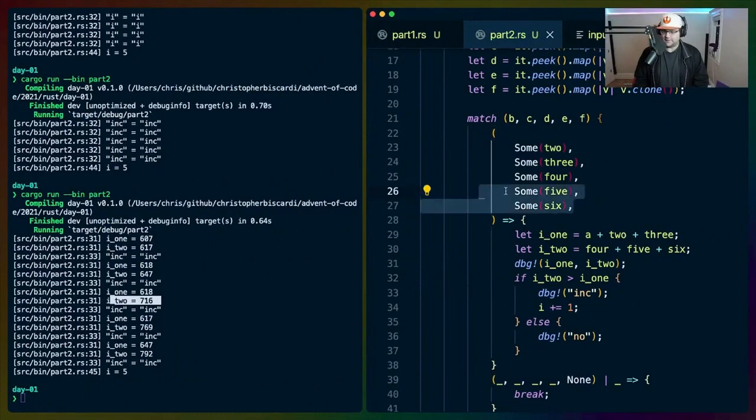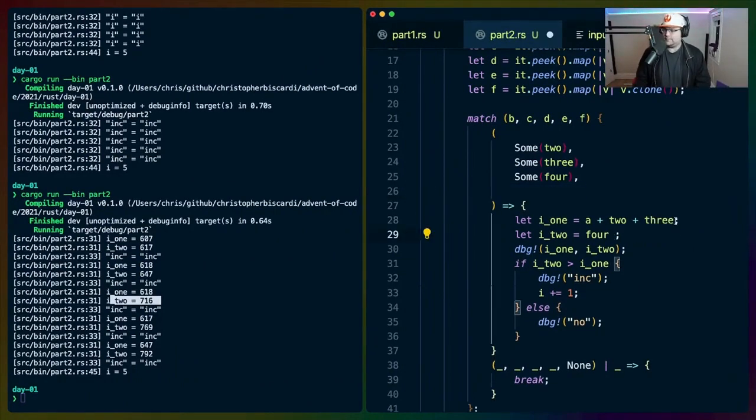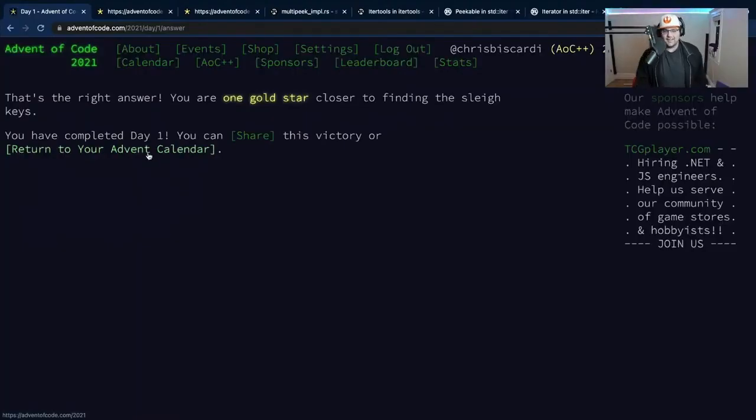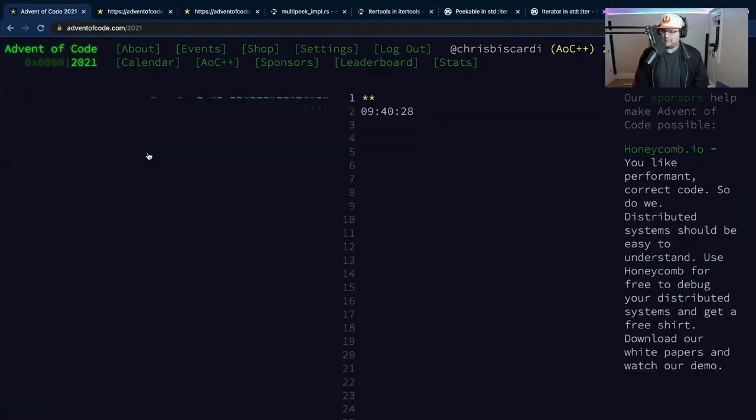This isn't even 6 values. This is supposed to be 4. Damn it. A plus 2 plus 3, and then 2 plus 3 plus 4 is the... How do we get the right number with the wrong algorithm? Oh, what a trip up for day 1.